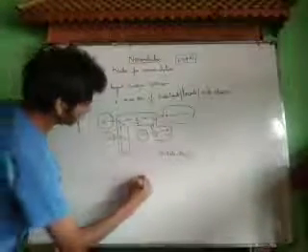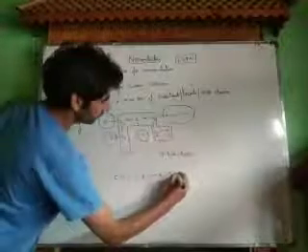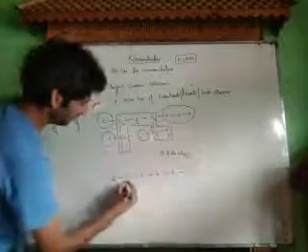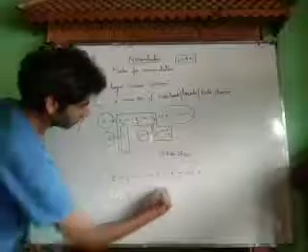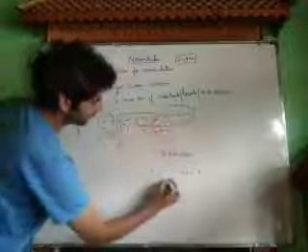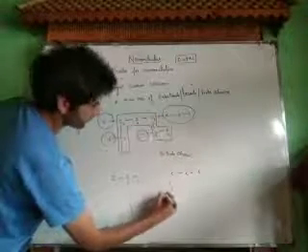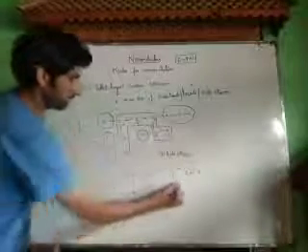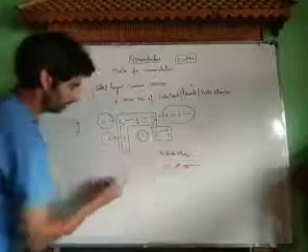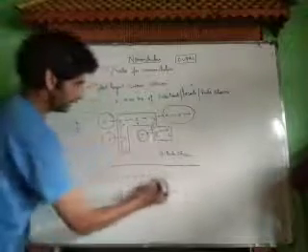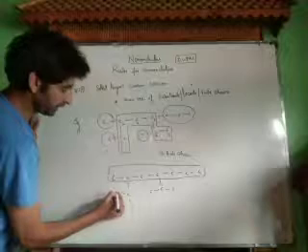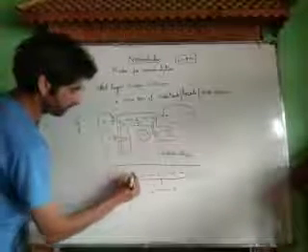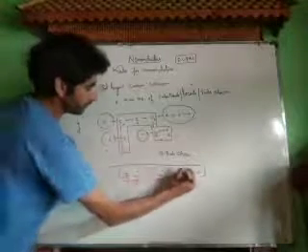If I draw this molecule again, with carbon 3, 4, 5, 6, 7, and carbons over here, now see, if I select this chain as the longest possible carbon chain, this is 1, 2, 3, 4, 5, 6, 7.